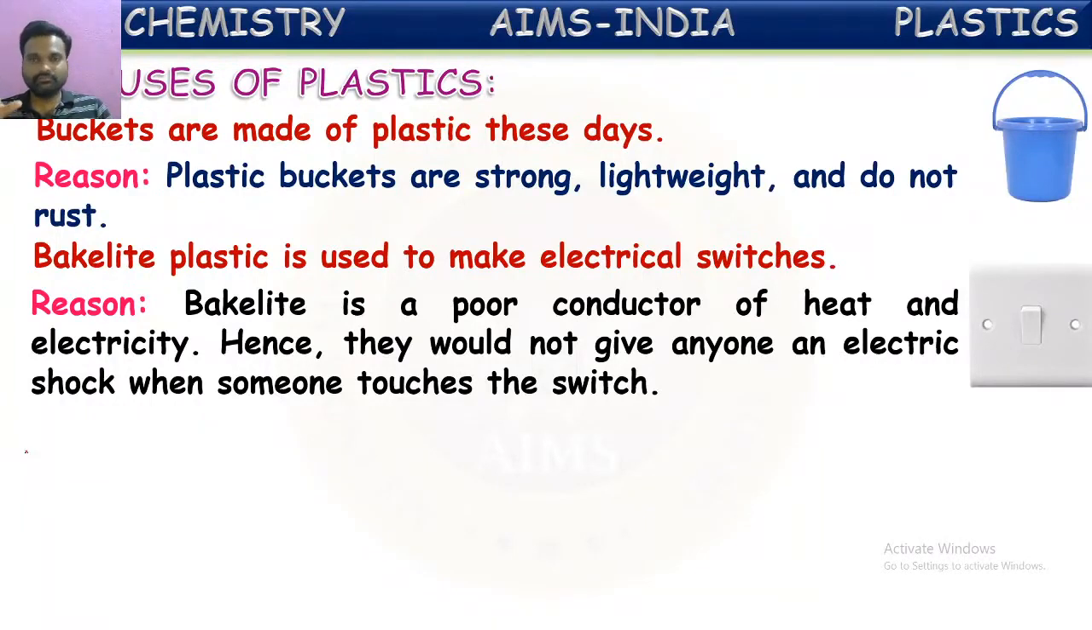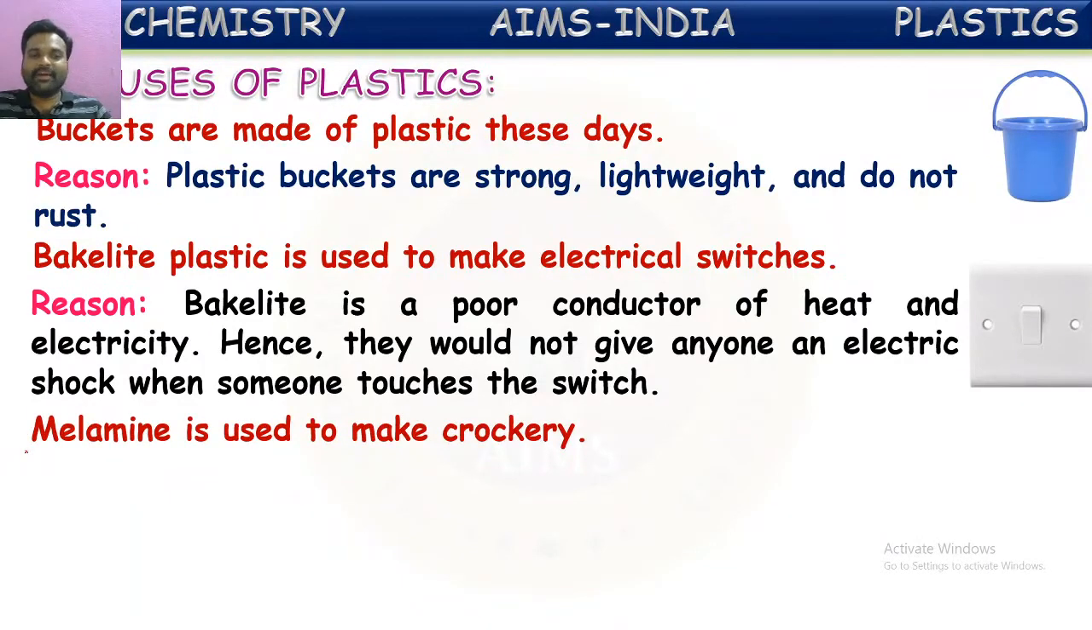If you observe the switchboards and plugs, inside of those there will be electrical wires connected to them. But when you touch the switch, you won't get any shock. This is because these switches are made up of bakelite, which is a bad conductor of heat and electricity. It won't pass current through it. That is the advantage of using bakelite in making these switches and plugs. So bakelite is used for switches because it is a poor conductor of heat and electricity.